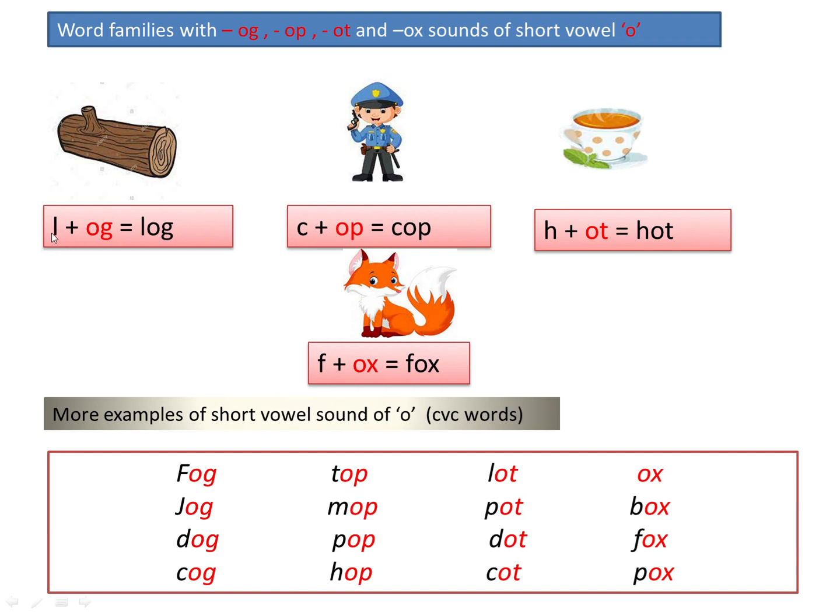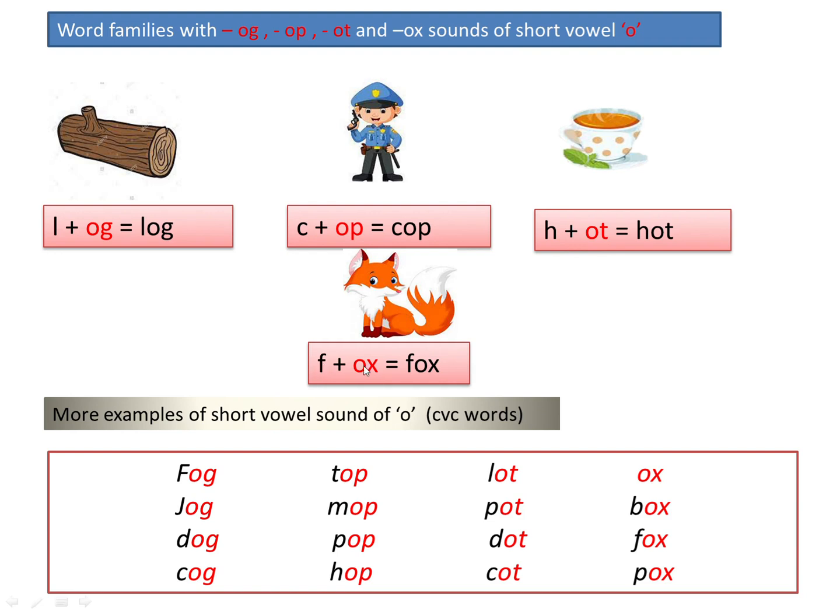Now let's see how it sounds with consonants. Here you can see consonant L and we know the sound of L. Letter L sounds L and the word family og. Let's blend these three letter sounds together. L, og, log. Here C sounds K. K, op, cop. Here H sounds H. H, ot, hot.